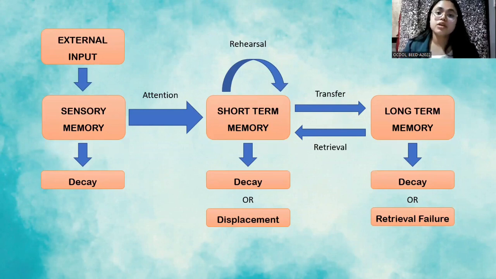From short-term memory, it could also be forgotten if the information is too much to handle or not rehearsed. If it's rehearsed often, it will most probably go to long-term memory. From long-term memory, it could also be forgotten if there's a failure in retrieval, but if there's none and it's rehearsed often, it will go to short-term memory at the moment of recalling.